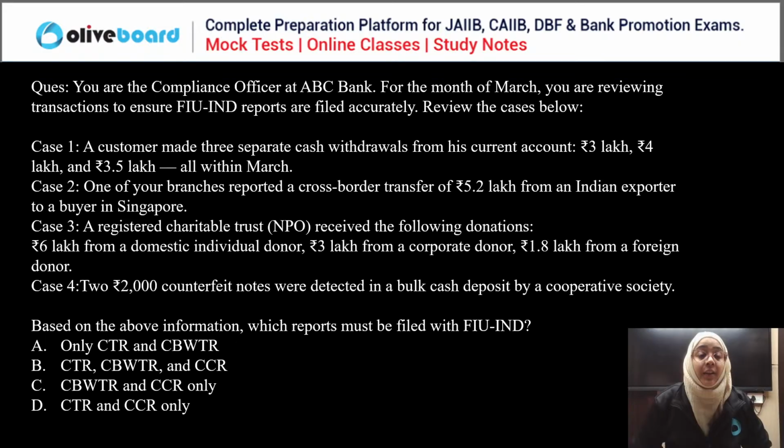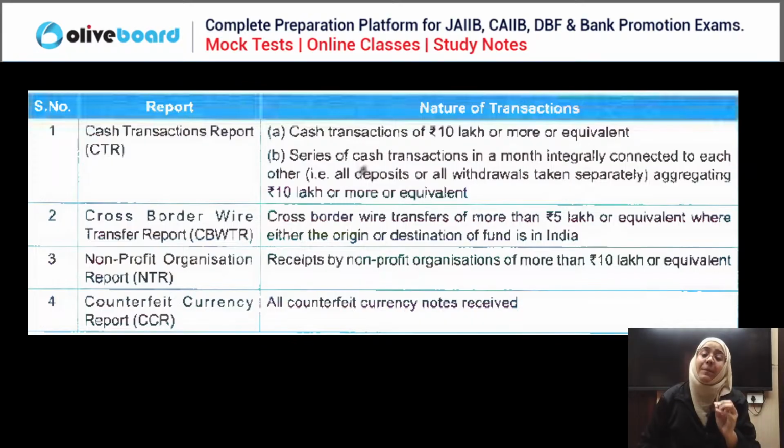So I think I have to explain the first concept to all of you. Remember this chart I explained in the last class, and I told you that this is very, very important. Cash transaction report, CTR: if you are doing cash transactions of 10 lakh or more, or there is a series of cash transactions in a month whose aggregate value is 10 lakh or more, you need to report it to Financial Intelligence Unit India on every 15th.